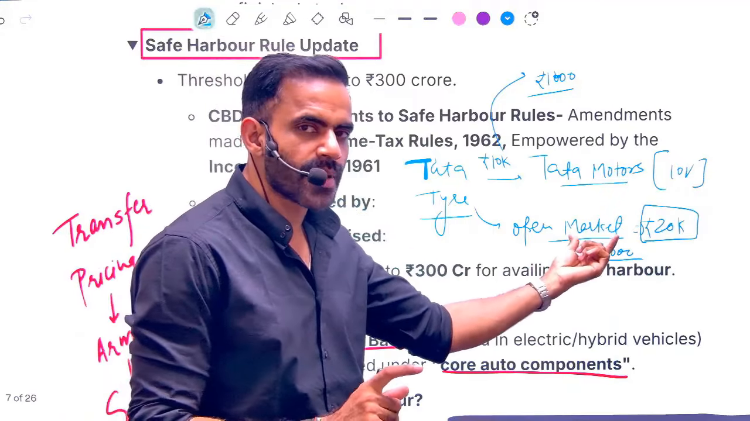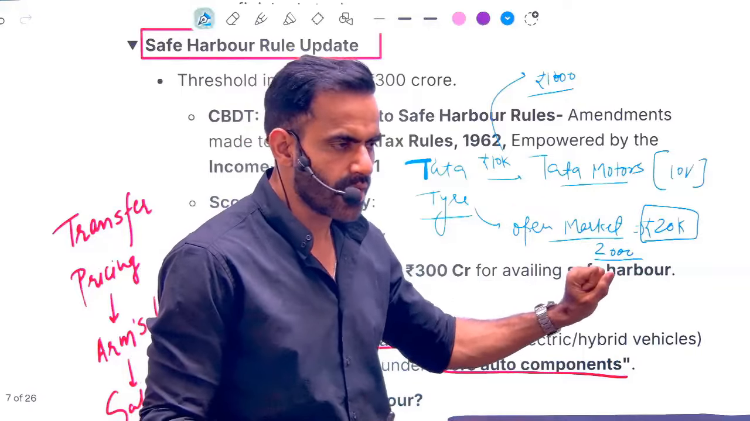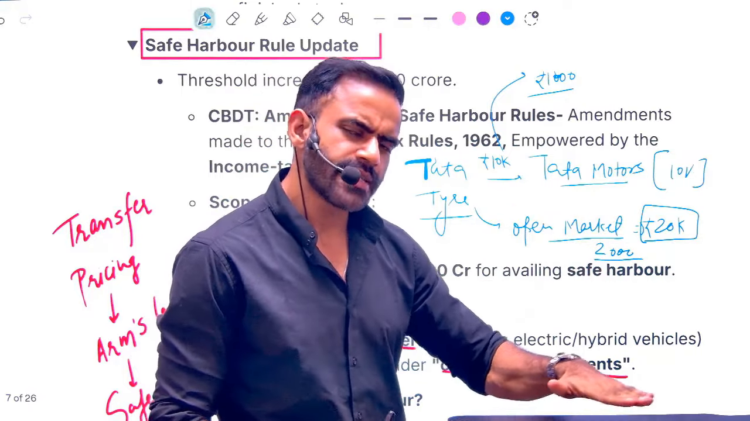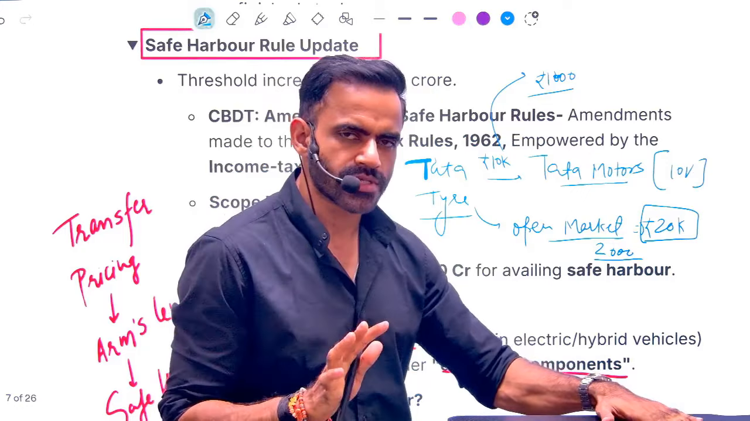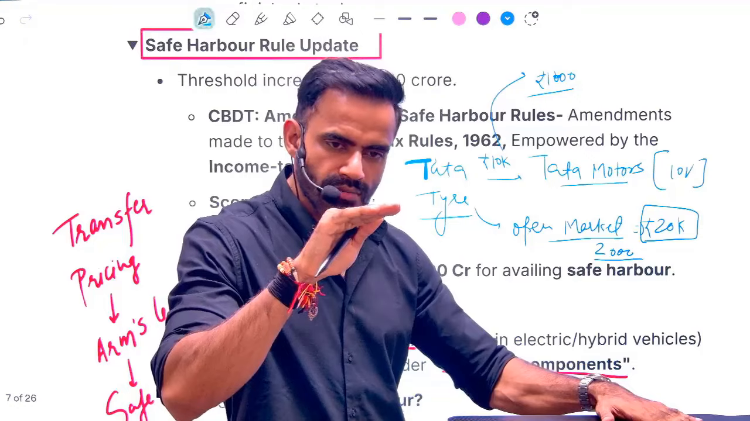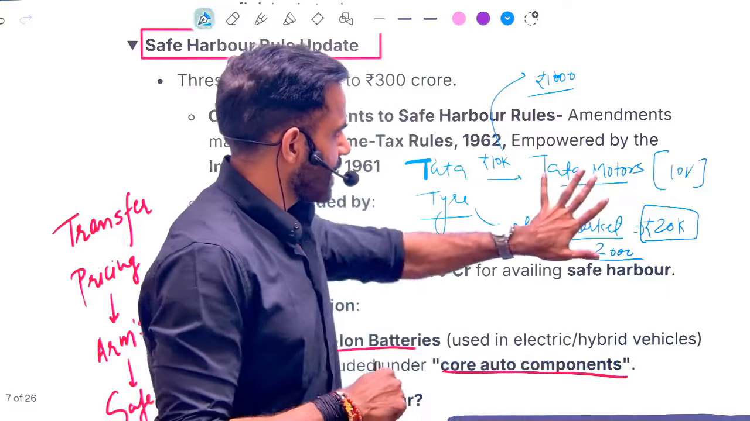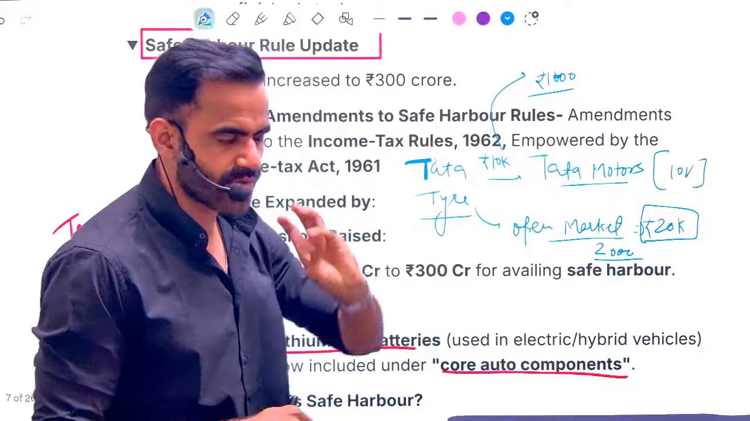In this case, this party is not related to Tata Motors. That's why they were supplying it at 20,000. So government is saying supply the product at the same price at which you would have supplied to some stranger. Okay. In that case, you are not going to underprice your product. You will charge whatever you want to charge. That is referred to as arm's length and transfer pricing.